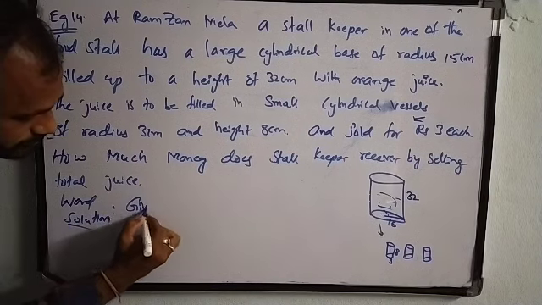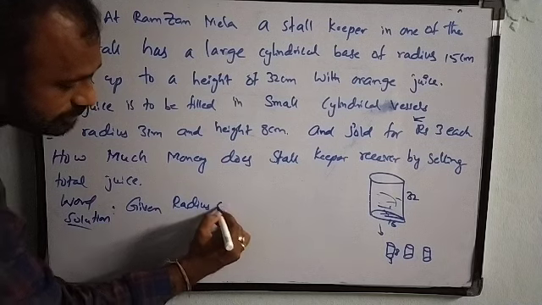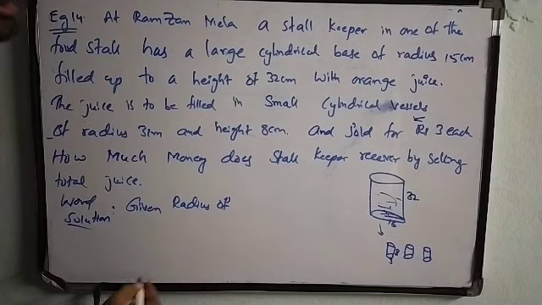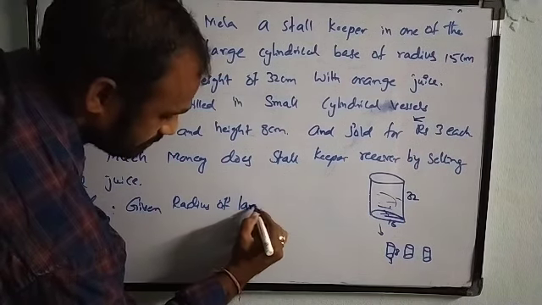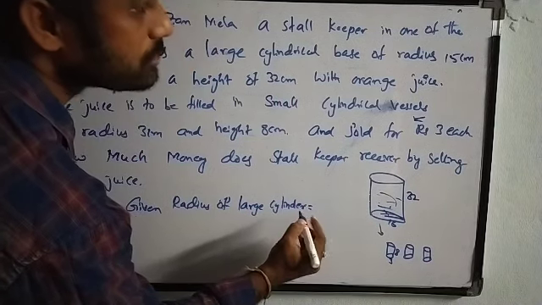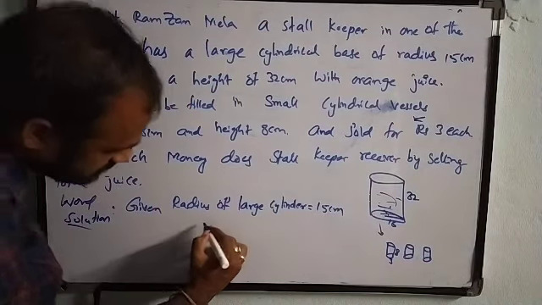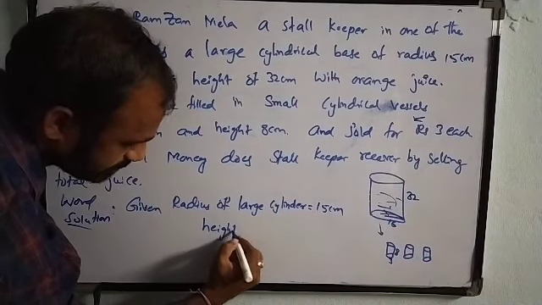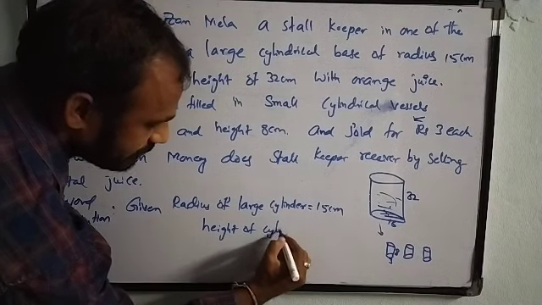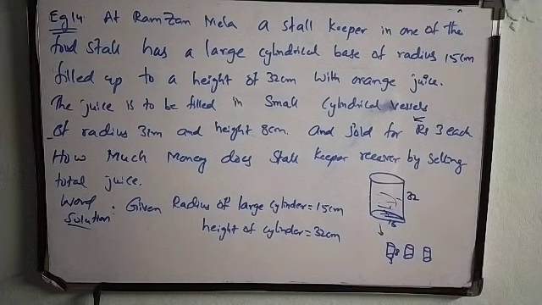So given, radius of large cylinder, which is 15 centimeter, and height of large cylinder, which is 32 centimeter.